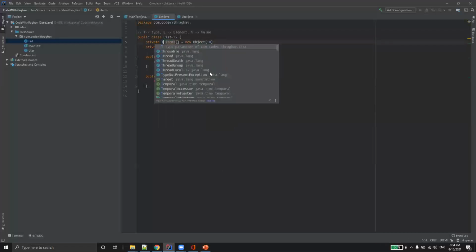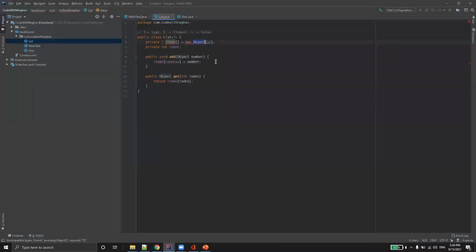Now I can't make this a T like this. This is not the way to create it. So instead of this, we keep Object as it is as a workaround to continue. I'll make this a T, and then I'll make this a T. Instead of this, I'll cast this to T, because at this point we do not know what kind of type I'm passing to this particular list.